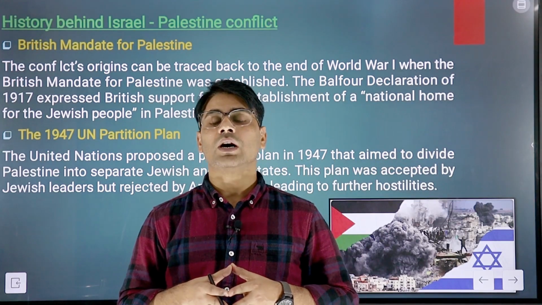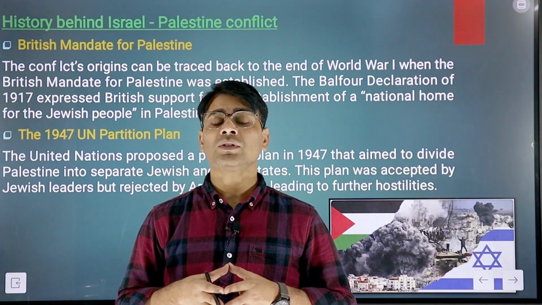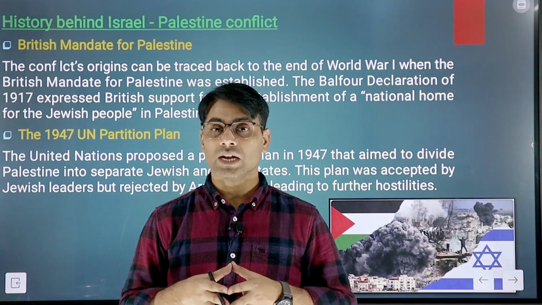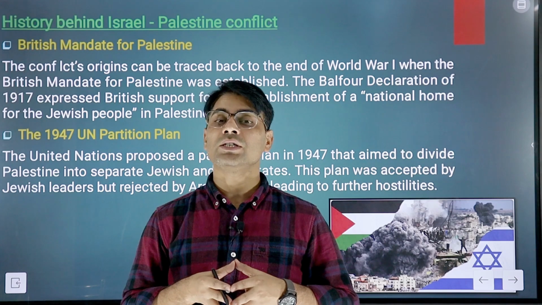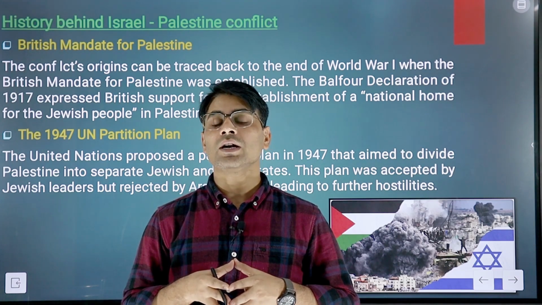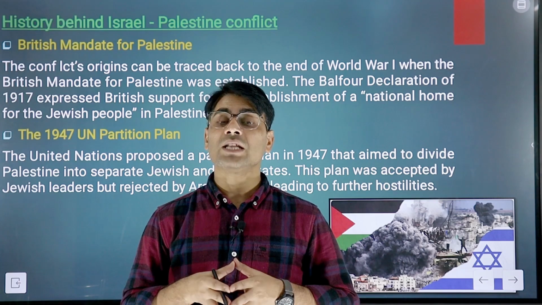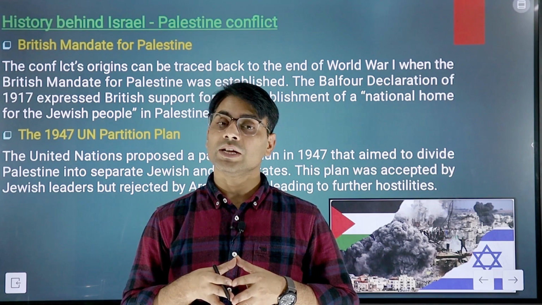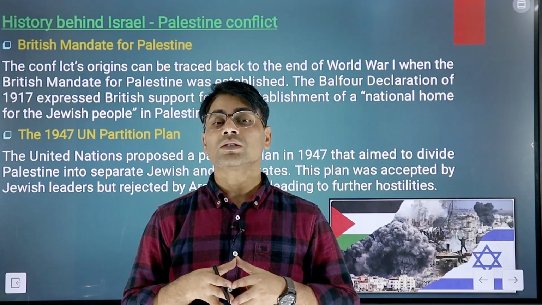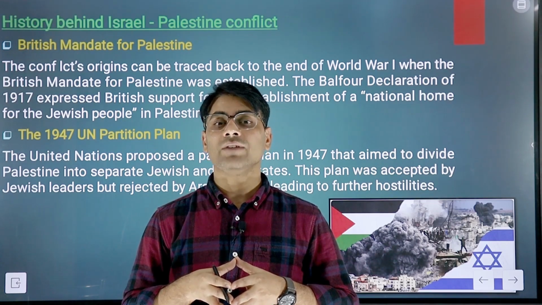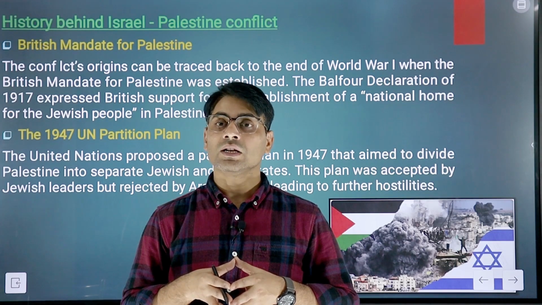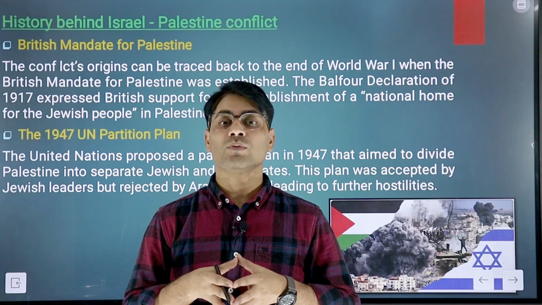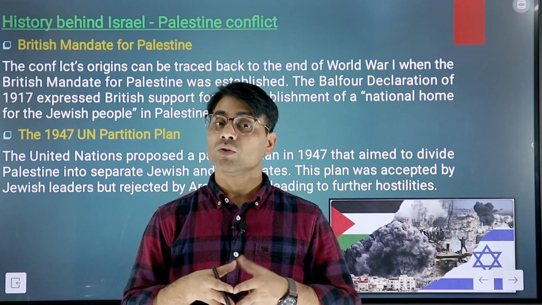This region was under the Ottoman Empire, but after World War I the Ottoman Empire was dissolved into a number of states, and the region came under the mandate of the British. The British started preparing the Palestinian region for the settlement of Jewish people. That was the Balfour Declaration of 1917, under which the British gave assurances to the Jewish people. That is one of the important historical backgrounds behind the ongoing conflict.